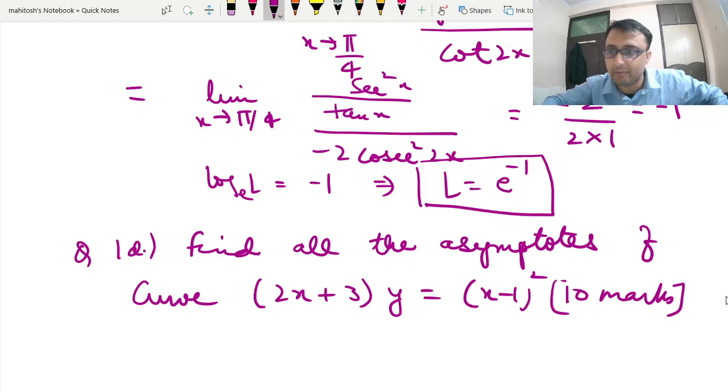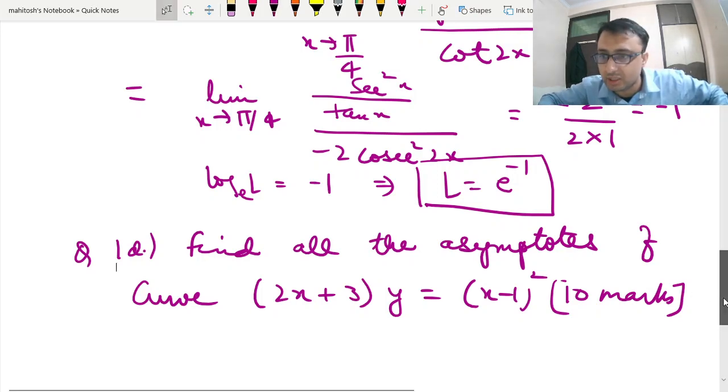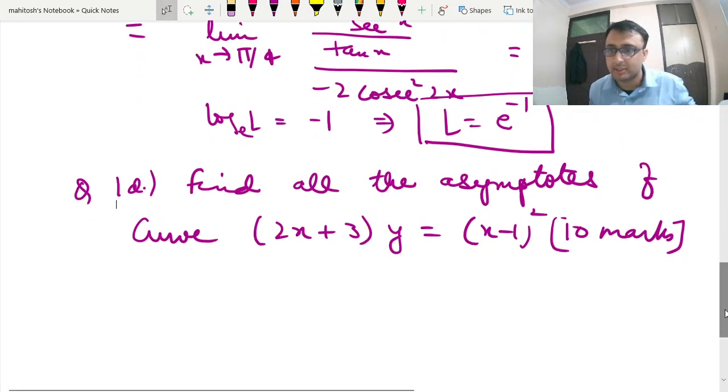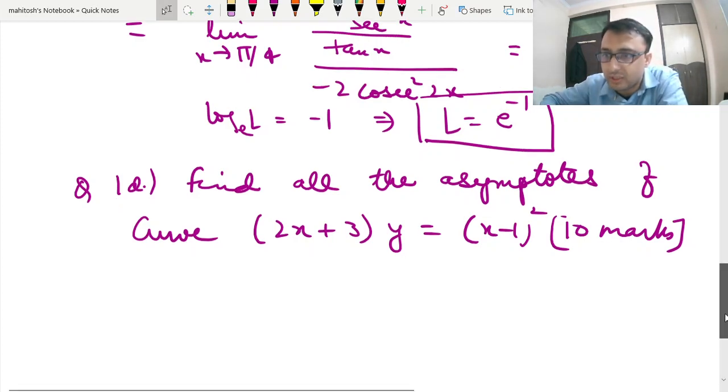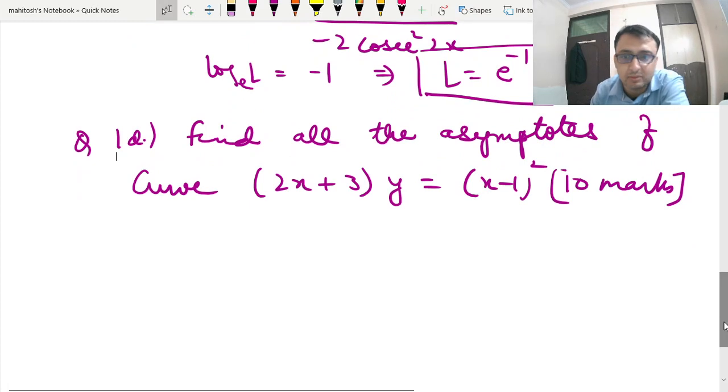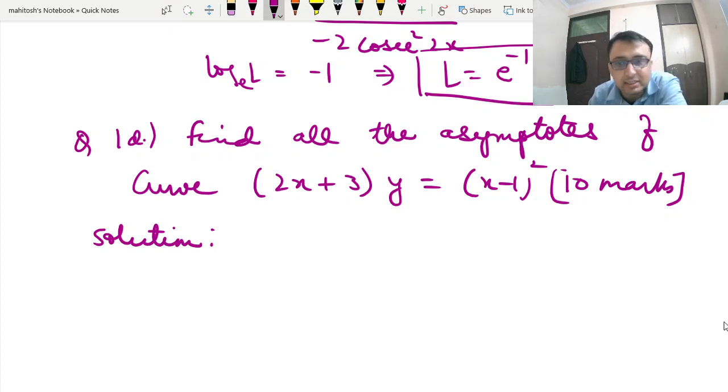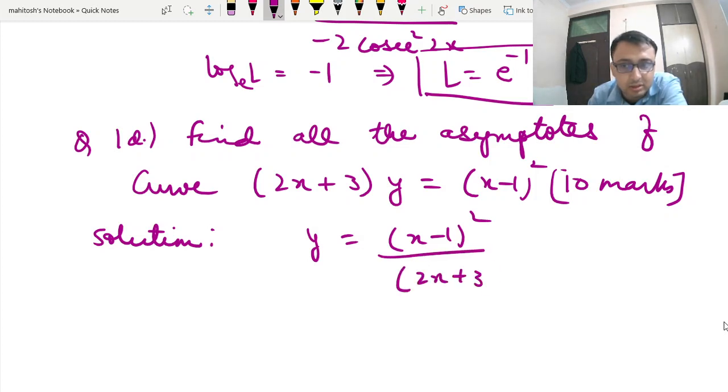We have been giving questions on asymptote in each and every test, because for more than 15 or 20 years or so, a question has not been asked from this. So UPSC picks questions from all areas. So I can write this as y is equal to x minus 1 whole square by 2x plus 3.